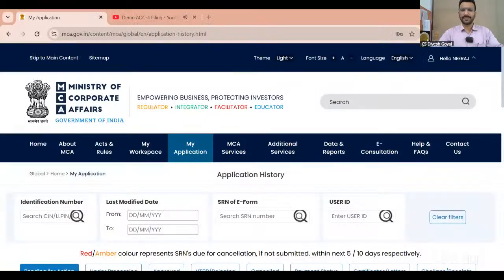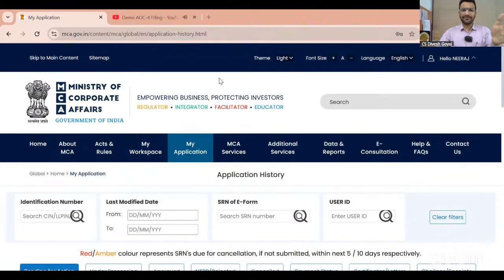So for the filing of the AOC-4 and MGT-7 in whatever form now under the Companies Act, all such forms will be filed on the MCA V3 portal. That is this portal. Now there is no V2 portal. The V2 portal was closed on the 17th June. We can say 17th June was the death date of the V2 portal because that is no more here. And on 14th July, these forms were introduced on the MCA V3 portal. So 14th July and 17th June both are going to be historic dates for us professionals.